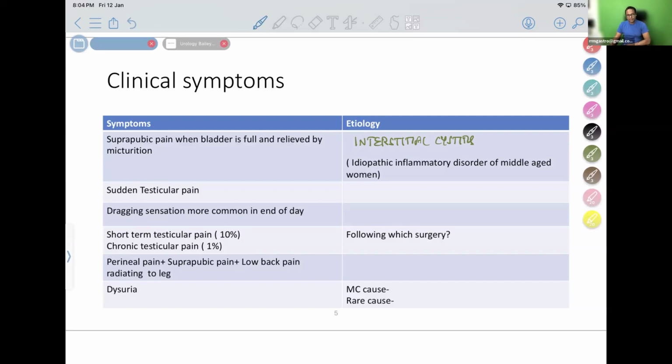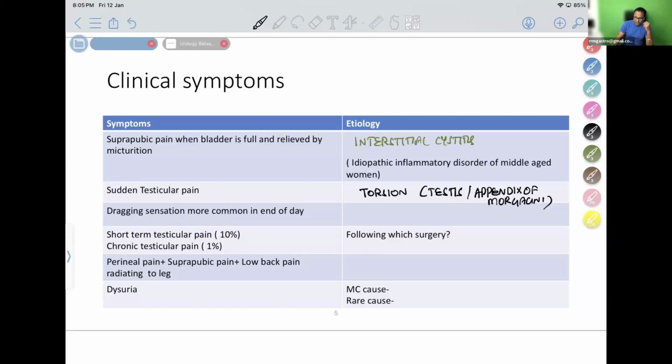Sudden testicular pain in a young boy is usually due to what? Sudden testicular pain is mostly due to torsion. Orchitis will have a gradual increase of pain, whereas with sudden testicular pain you should think of torsion of the testis as well as torsion of the appendix of Morgagni. It's a small appendage known as the appendix of Morgagni. So these two torsions can cause sudden testicular pain.